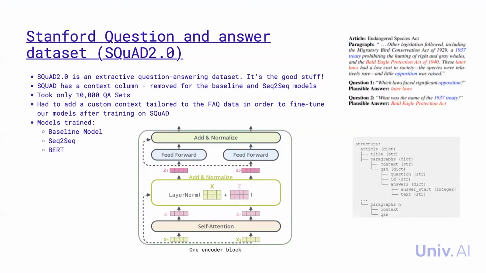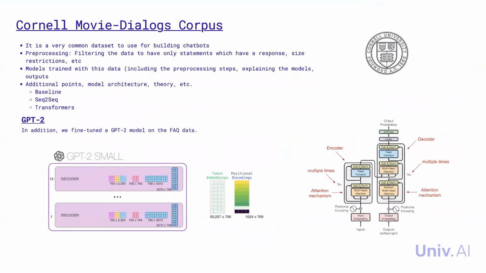Two vectors, S and T, are created with a dimension equal to that of the hidden states in BERT. The probability of each token being the start of the answer span is computed as a dot product between S and T of the last layer, followed by softmax over all tokens. The end of the answer span is computed similarly with vector T. The BERT model is then fine-tuned, and S and T are learned along the way. Harshita will now talk about the Cornell Movie Dialogues corpus.